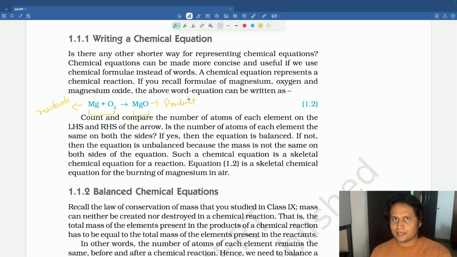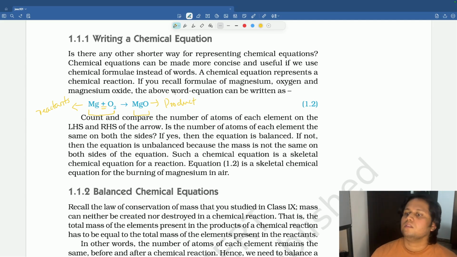So magnesium reacts with oxygen to get magnesium oxide. The reactants are separated by the plus symbol, and the arrow symbol indicates in which direction the reaction is going, and the right hand side is the product. Is it fine? So this is the easier way to represent a chemical equation using chemical symbols.